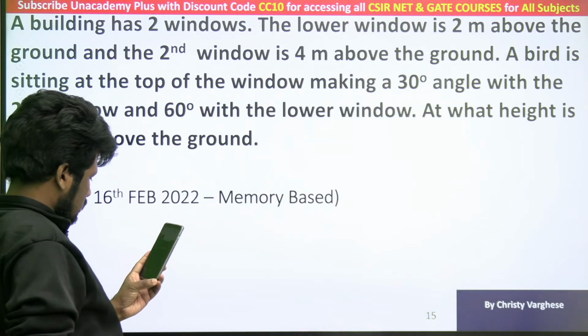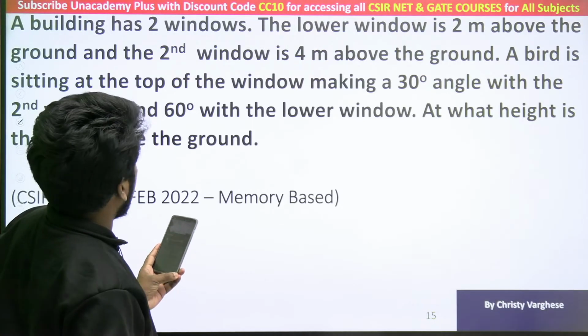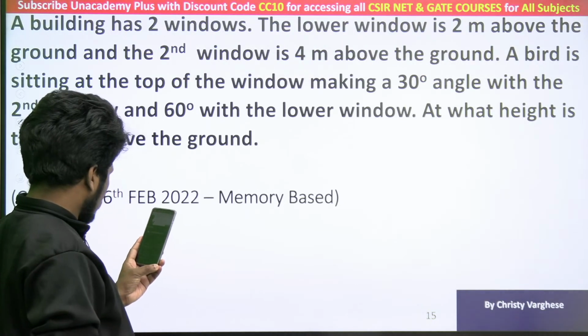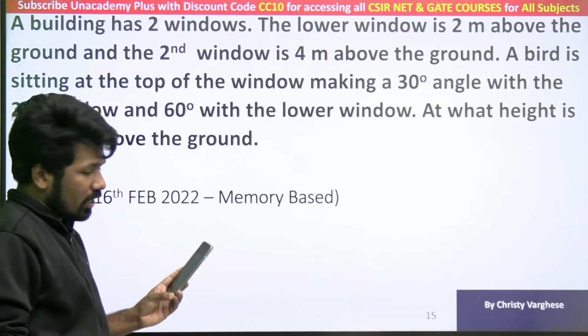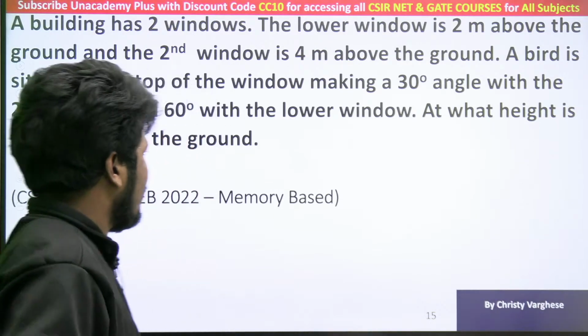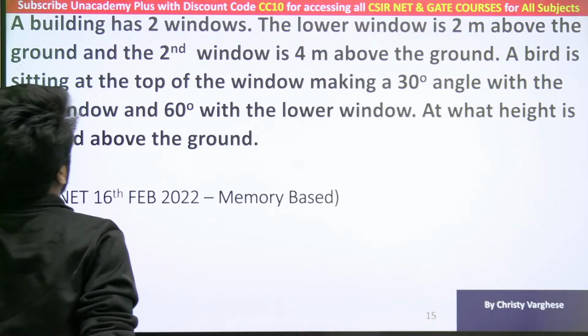Five meters is the answer. Okay, so Preeti is saying 30 degree with lower and 60 degree with upper. Is it so? Okay, anyway, we will try to draw the picture and then you people can tell me what corrections are needed in the question. Okay, a building has 2 windows.